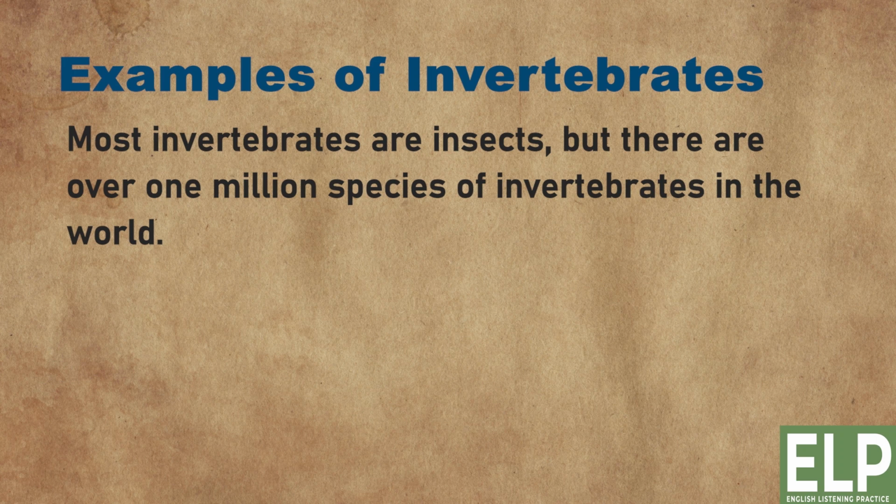Examples of invertebrates. Most invertebrates are insects, but there are over 1 million species of invertebrates in the world.